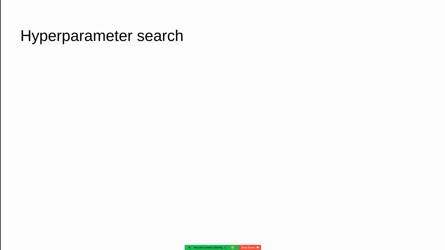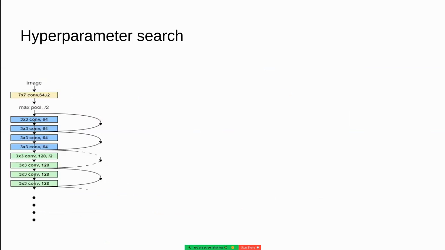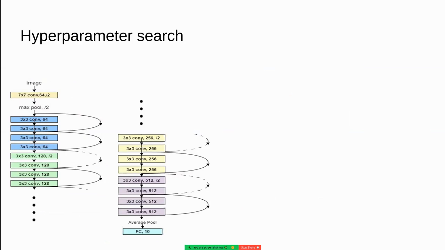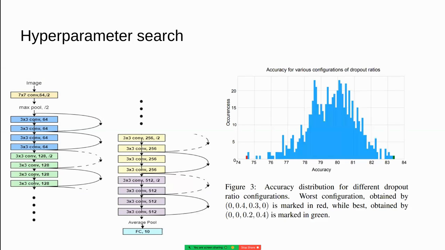When using ResNet 18, we can see that the dropout procedure can be applied at multiple spots: after the first ResNet block, the second, the third, the last, or a combination of these. To identify the most effective placement and dropout probability, we conducted an exhaustive grid search testing various combinations. The histogram of this extensive experiment, involving approximately 1,300 models, reveals that simply guessing the optimal placement and probability can lead to suboptimal results.